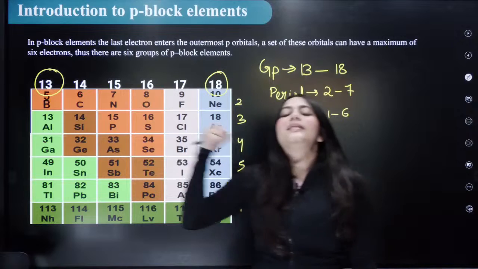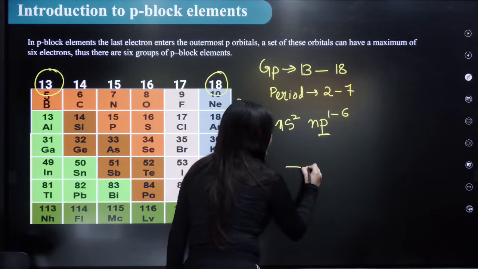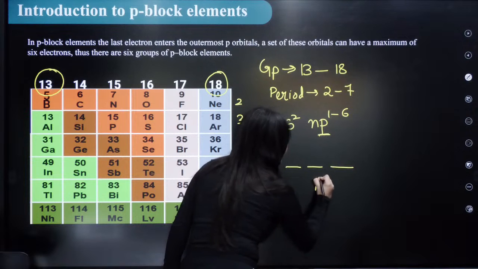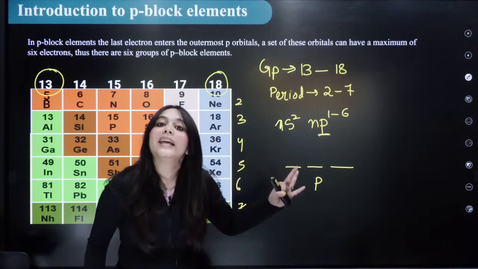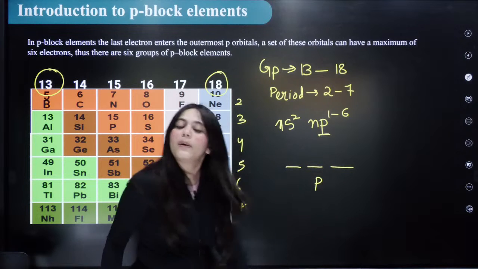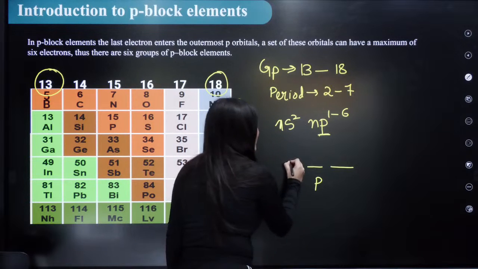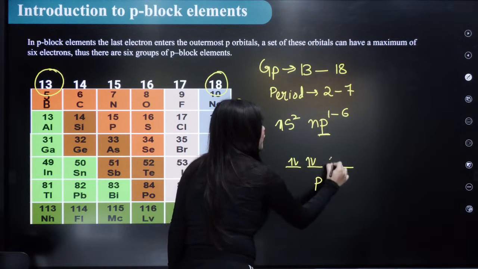P subshell has how many orbitals? This is your p subshell. It has 3 orbitals. Can you see? 1, 2, 3. P subshell has 3 orbitals and each orbital can contain a maximum of 2 electrons, right? 1, 2, 3, 4, 5, 6.